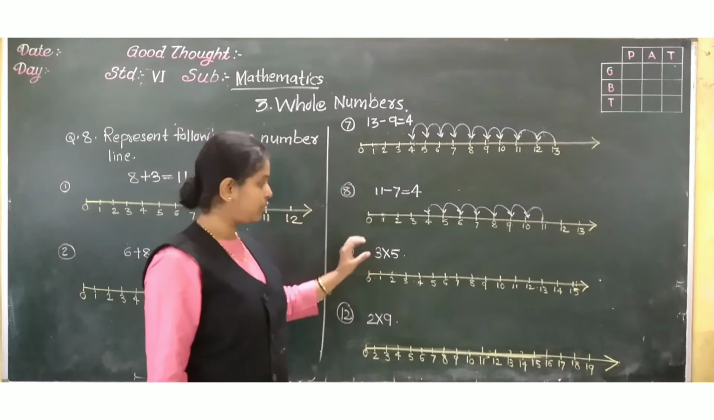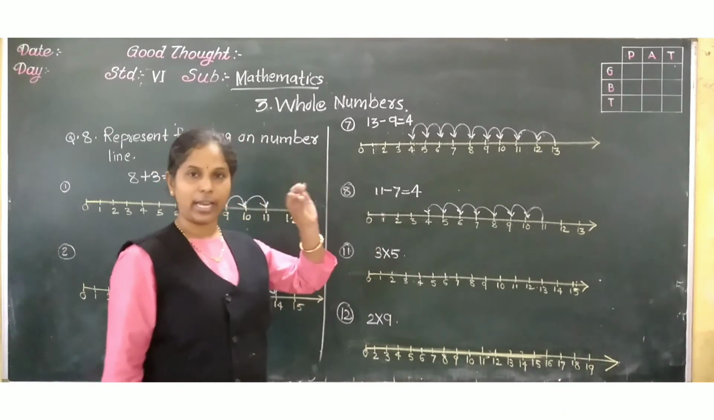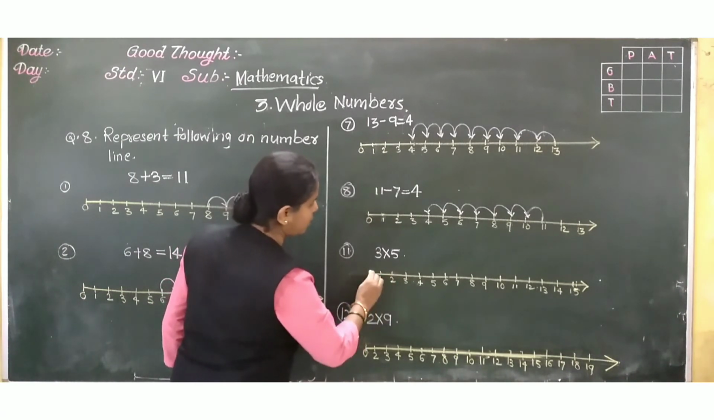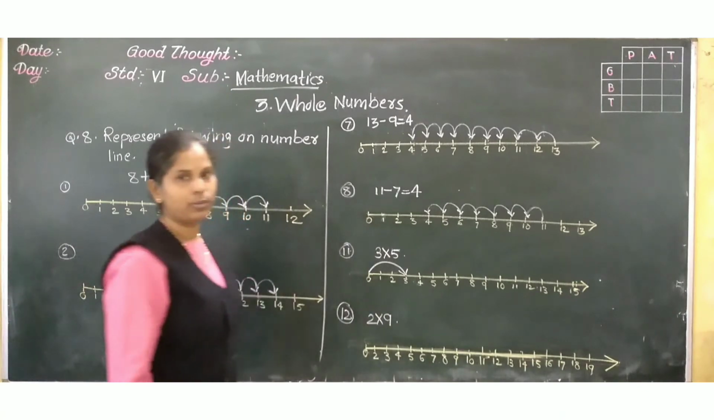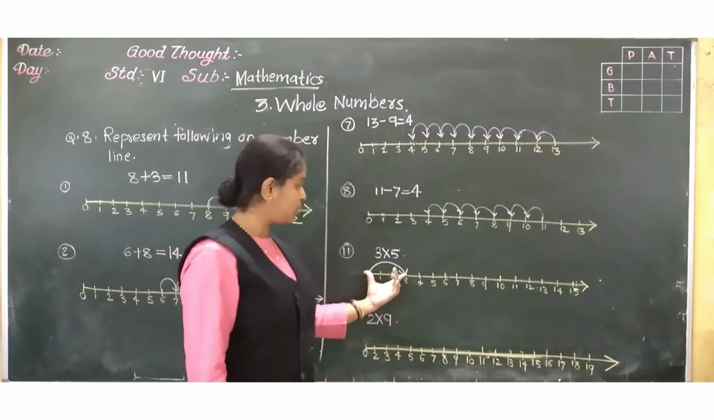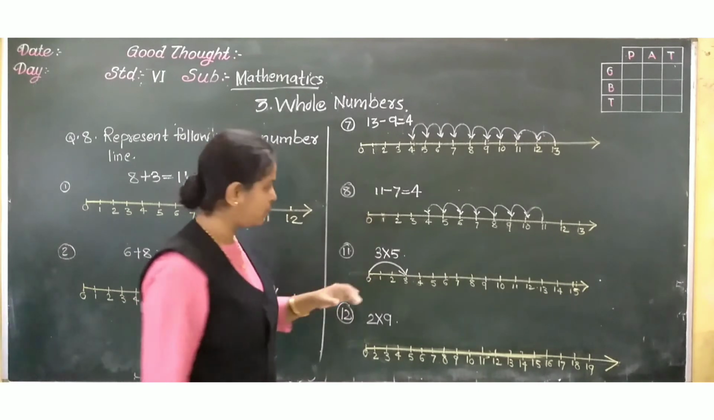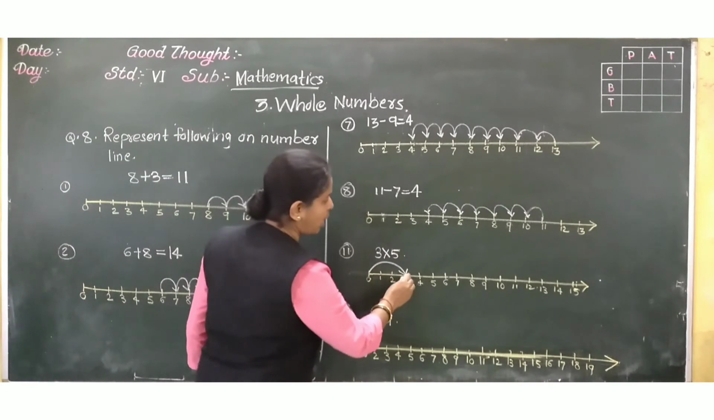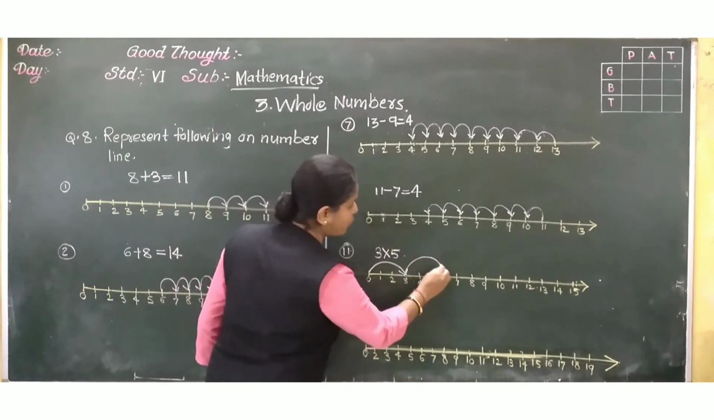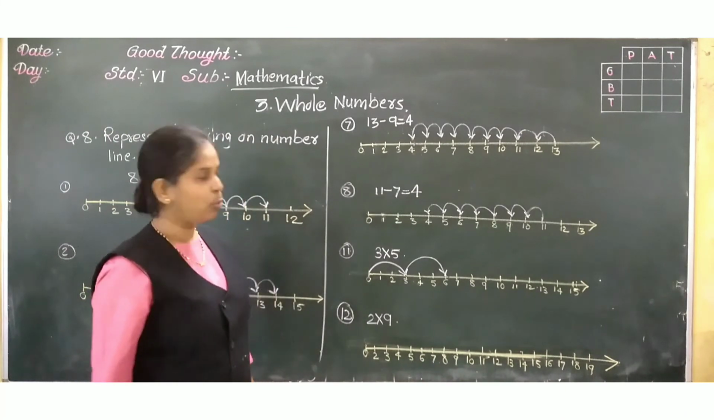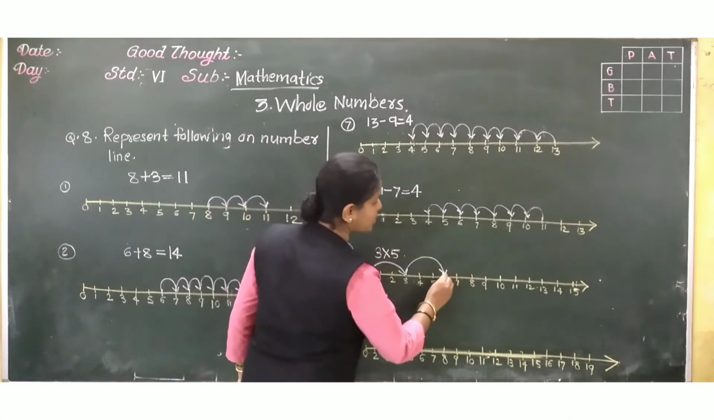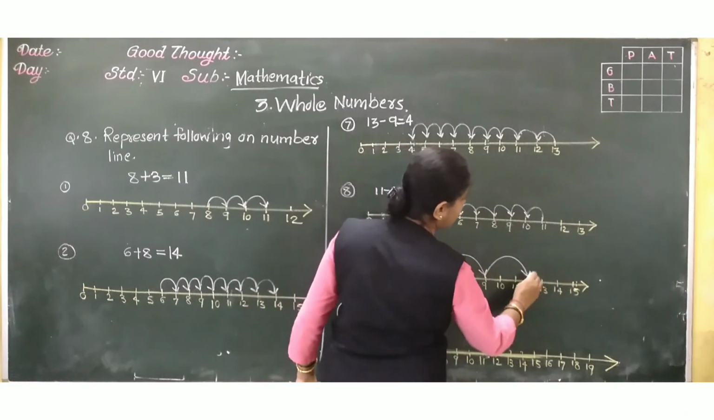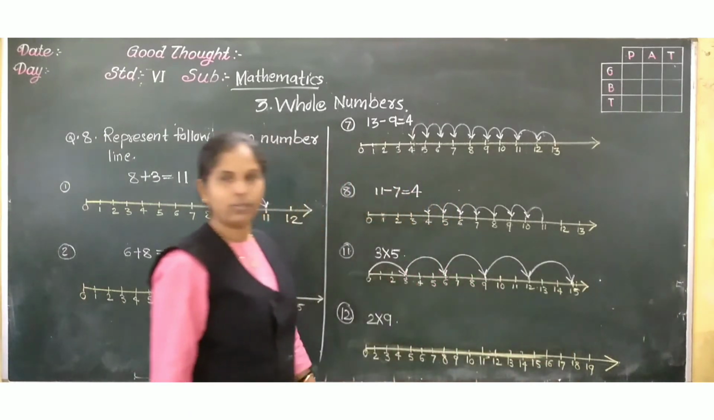Now multiplication. 3 multiplied by 5. So see here. 3 means this 1, 2, 3. This is one move. Like that. So how many moves do we have to go? 5 moves of 3 gaps. Okay. So now 3 gaps make 1 move. So again 1, 2, 3 gaps make the second move. Again 1, 2, 3 gaps make the third move. 1, 2, 3, fourth move. 1, 2, 3. So where did it reach? On 15.